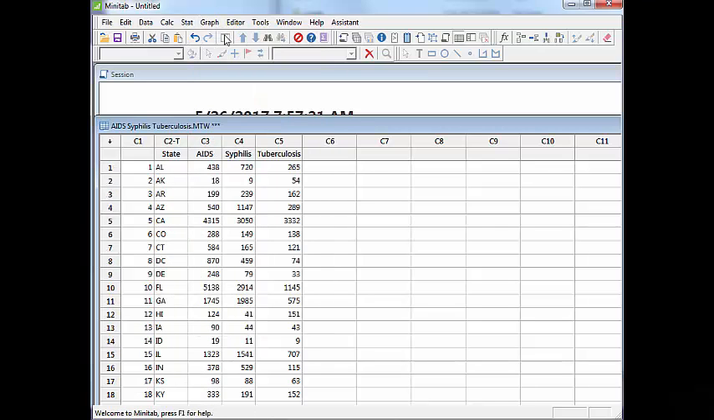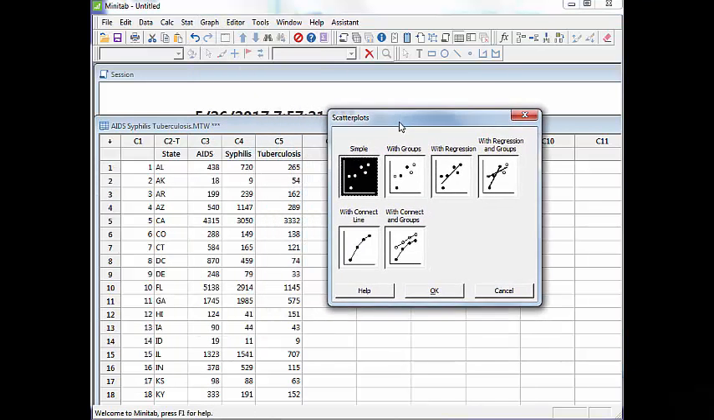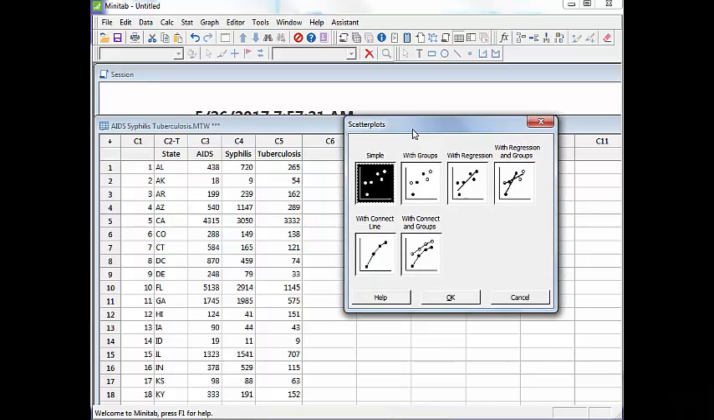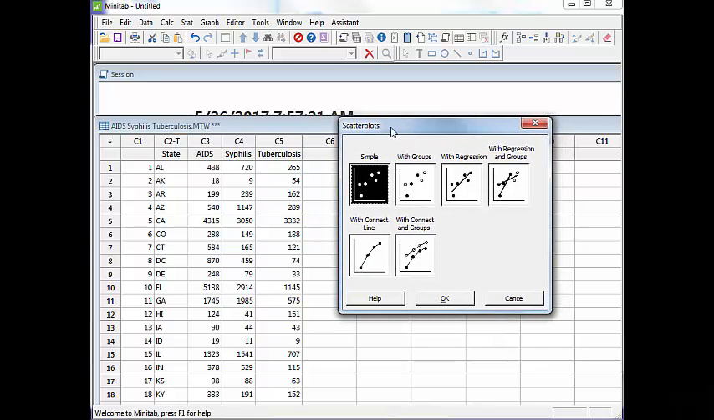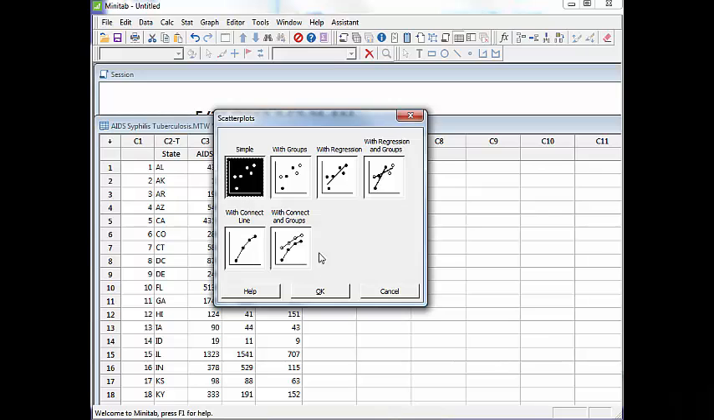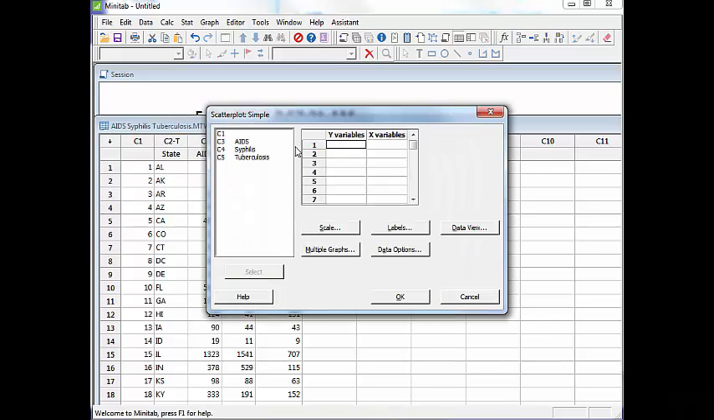For example, let's just make a scatter plot. I've got 3 quantitative variables here, right? AIDS cases, syphilis cases, and numbers of cases of tuberculosis. So maybe I'll just do a simple one here, and plot, let's say, AIDS versus tuberculosis, okay?